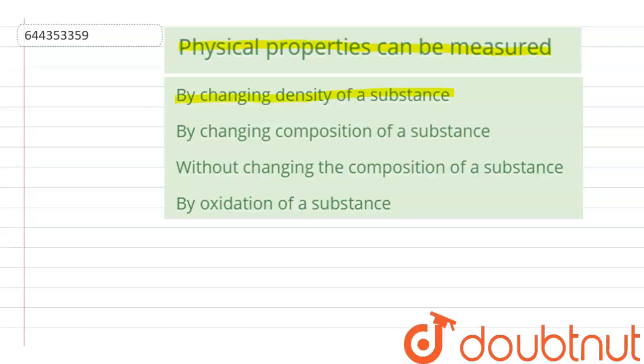The question given here is: physical properties can be measured, and the options are by changing density of a substance, by changing composition of a substance, without changing the composition of a substance, or by oxidation of a substance. So we have to tell how we can measure the physical property here.